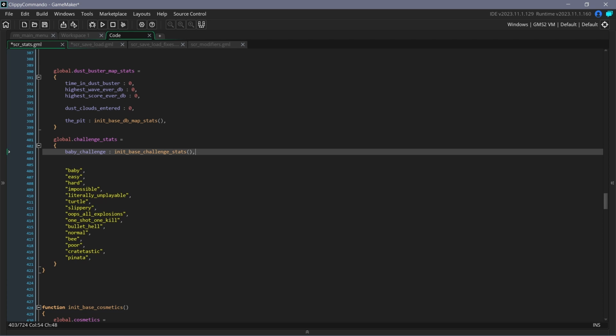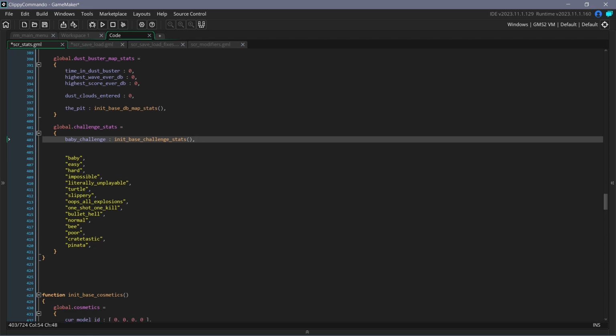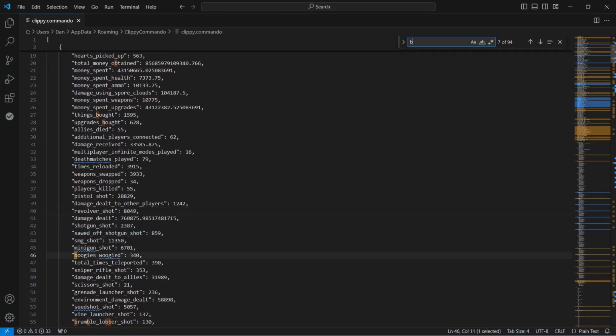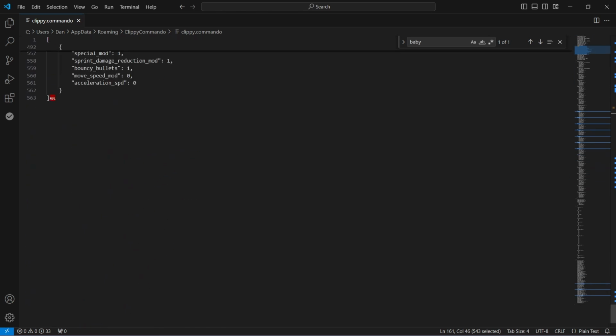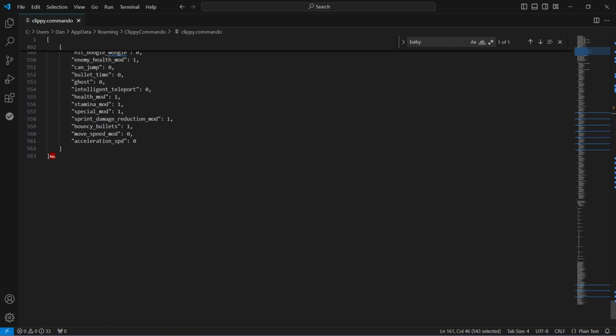All I have to do now is to add all of these challenges to this struct of structs, and then when I save and load the game, it should remove all of the old ones that I had, so baby challenge attempted, easy challenge attempted, etc. Those will be deleted from my save file. So let's see if I can find them. Yeah, baby modifier set beaten, all of these will be removed from the save file, and it'll add a new thing down here, which will have each of the challenge names with those 3 variables that we initialized earlier.